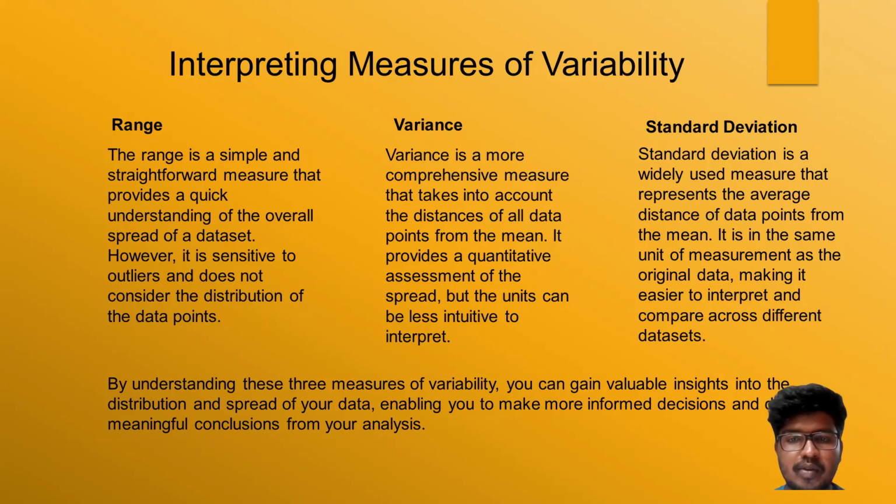Variance is a more comprehensive measure that takes into account the distance of all data points from the mean. It provides a quantitative assessment of the spread, but the unit can make it hard to interpret.